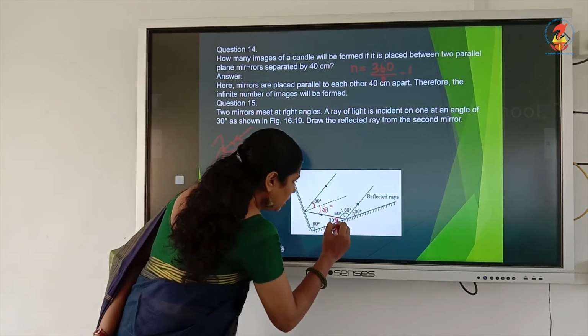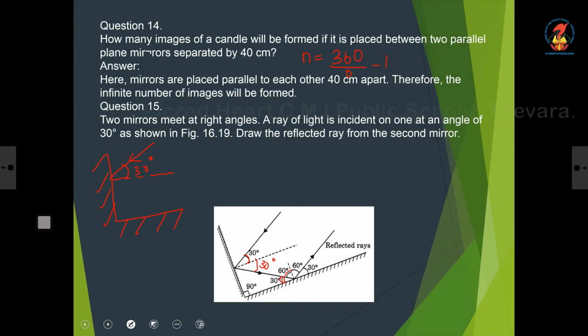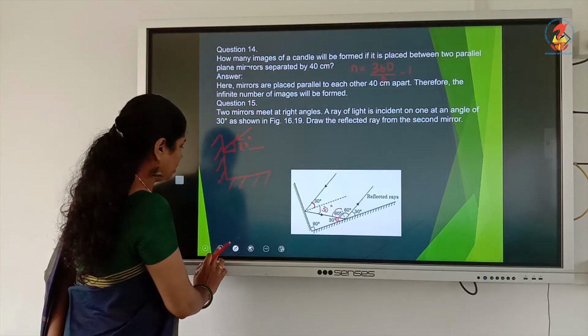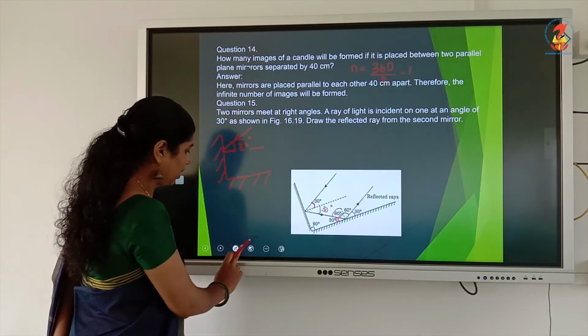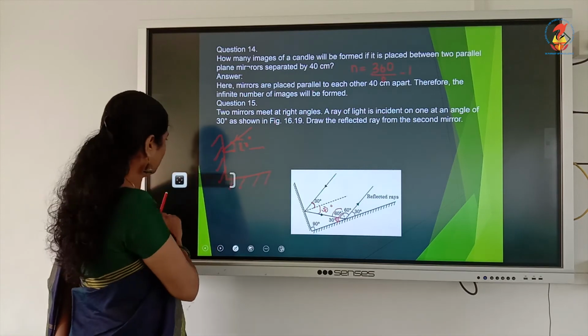So, this one is 90 degree. So, this angle will be 90 minus 30, that is equal to 60 degree.